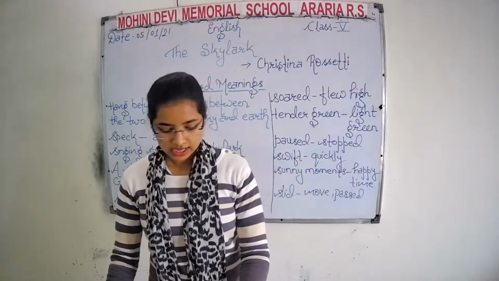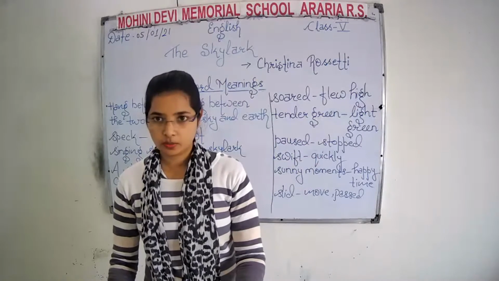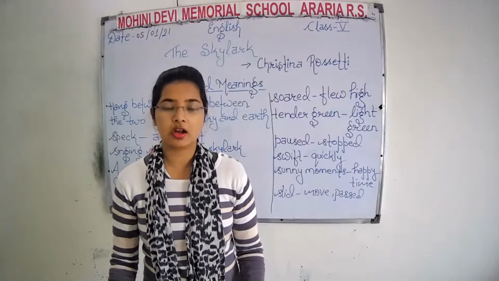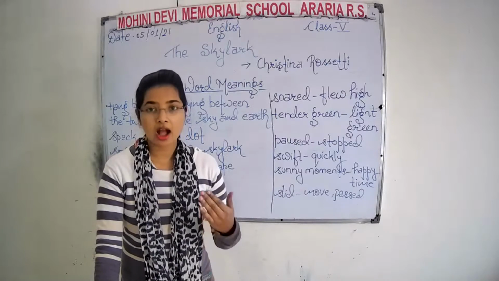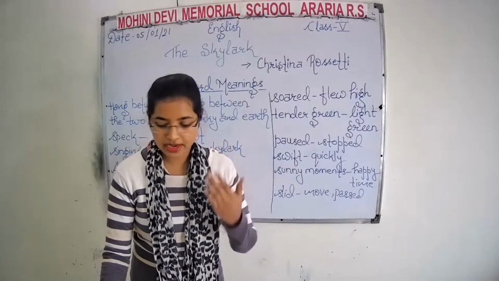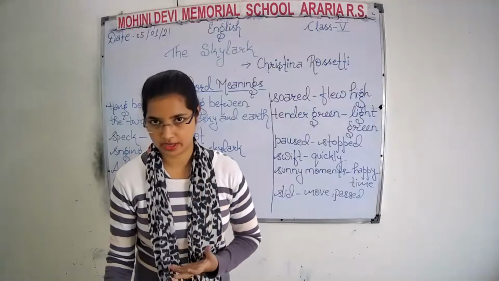Okay, so in the second stanza, the poet Christina Rossetti said the skylark was flying up and the land below looked very happy.